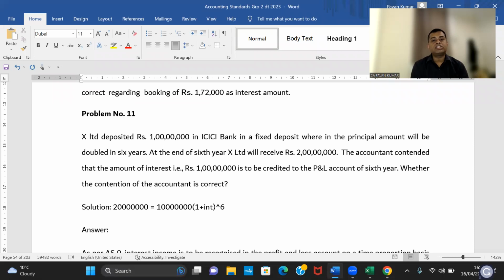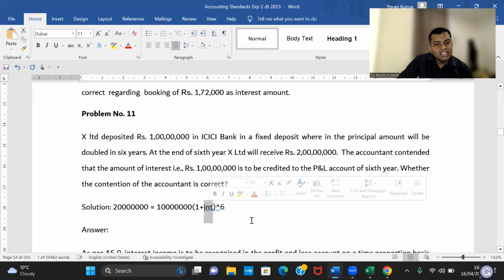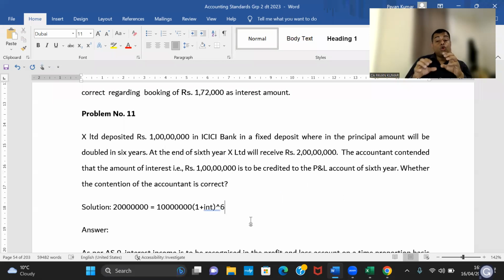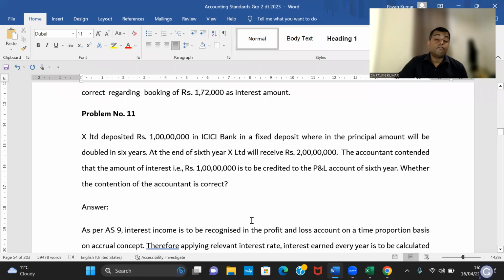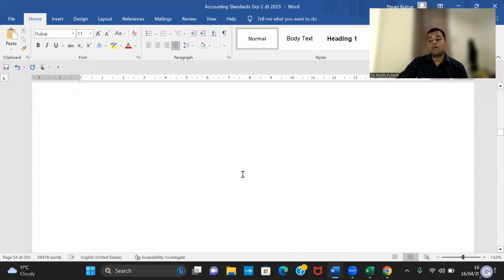A is equal to P into (1 plus R) whole power N. Do you know what this interest rate is? It is the IRR. So you calculate 1 crore into that IRR rate every year and take it to P&L. That is the answer. That's all, ladies and gentlemen. The contention of the accountant is wrong.